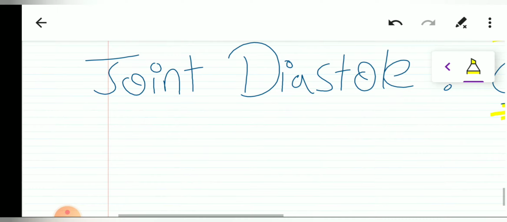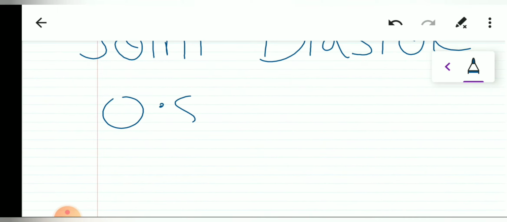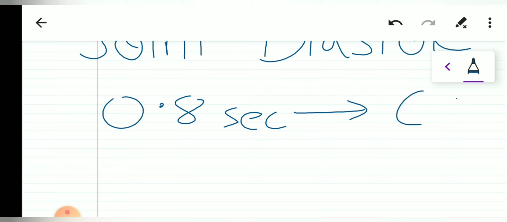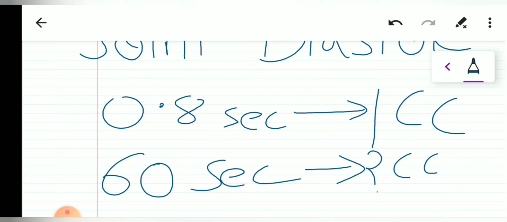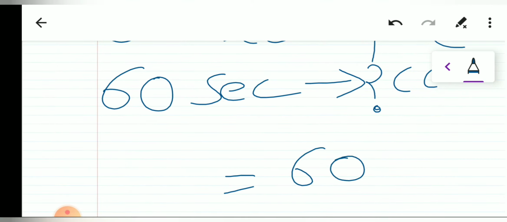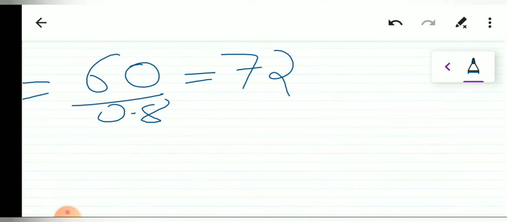So now we will calculate the pulse rate according to it. Since it takes 0.8 second to complete one cardiac cycle, during the whole 60-second period, how many cardiac cycles will be completed? We need to find it out. So it will be just 60 upon 0.8. It will be somewhere around 72. So 72 is the normal pulse rate.